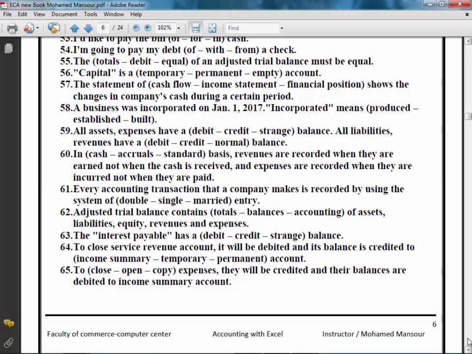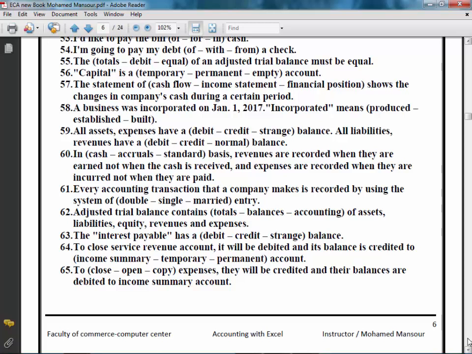Number 59. All assets, expenses have a debit, credit, or strange balance. All liabilities, revenues have a debit, credit, or normal balance. Again, all assets, expenses have a debit balance. The right answer here is debit. And all liabilities, revenues have a credit balance. The right answer is credit.